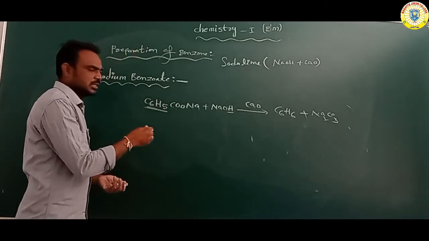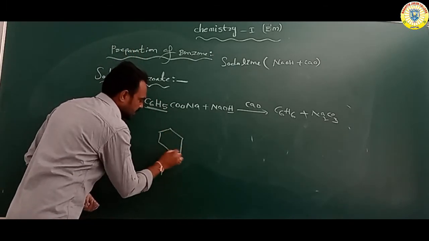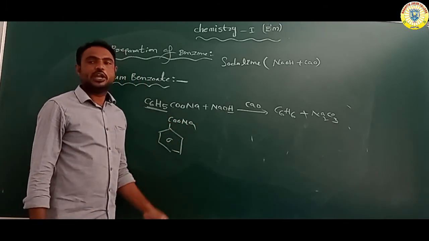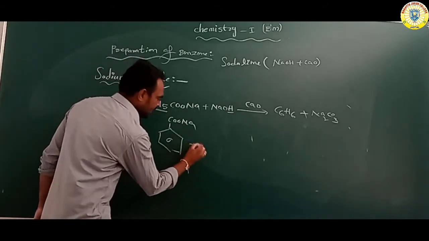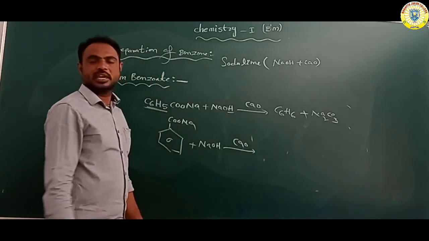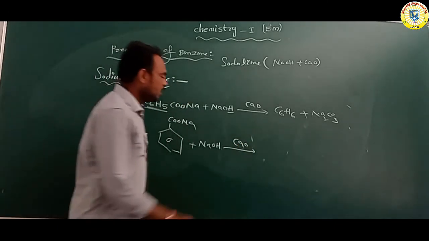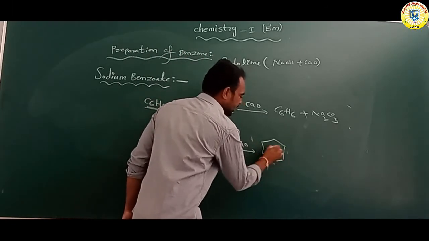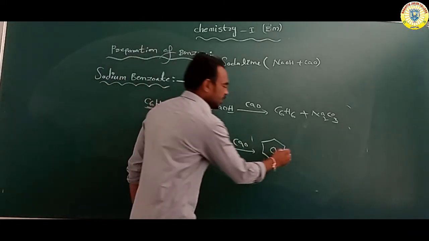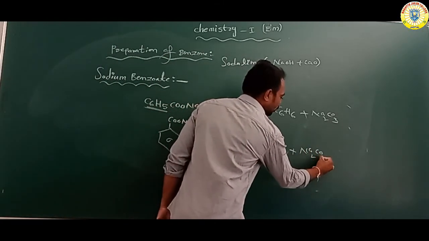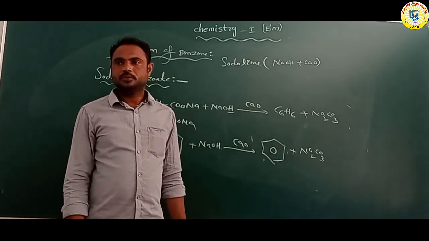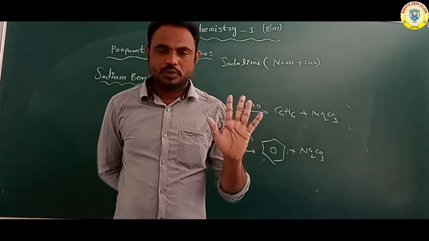As given in the structure, COONa is attached, it is sodium benzoate. When it reacts with sodium hydroxide in the presence of CaO, calcium oxide, it forms benzene C6H6 and Na2CO3, sodium carbonate.